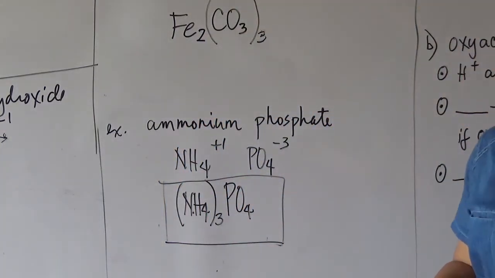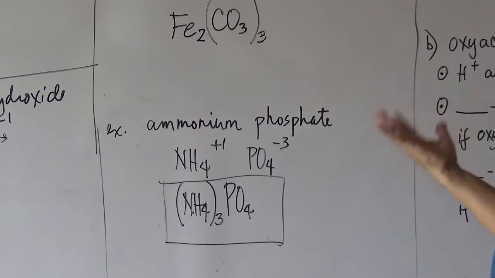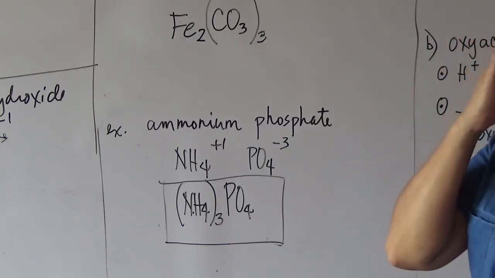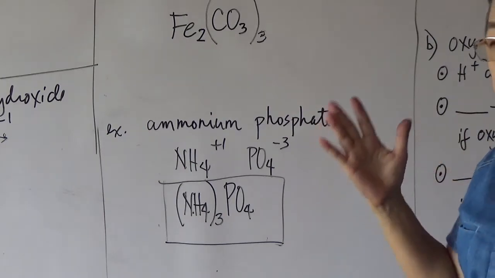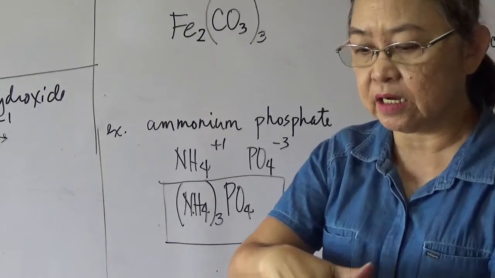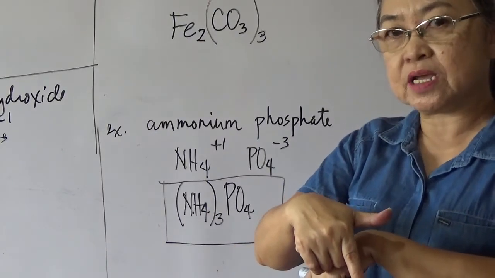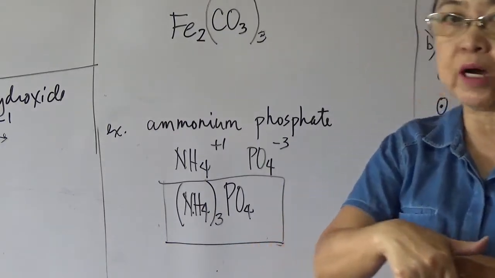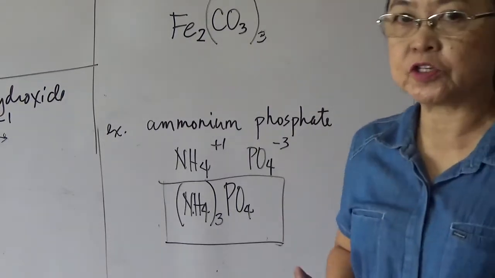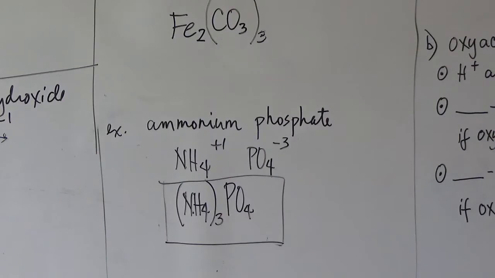Okay, that is the only catch in formula writing if it involves a polyatomic ion. Just take note that if it is a polyatomic ion, then after cross-indicating the oxidation state as a subscript, if it is more than one, enclose it in parentheses. If it is one, do not enclose it in parentheses. Okay? Let's move on to acids.